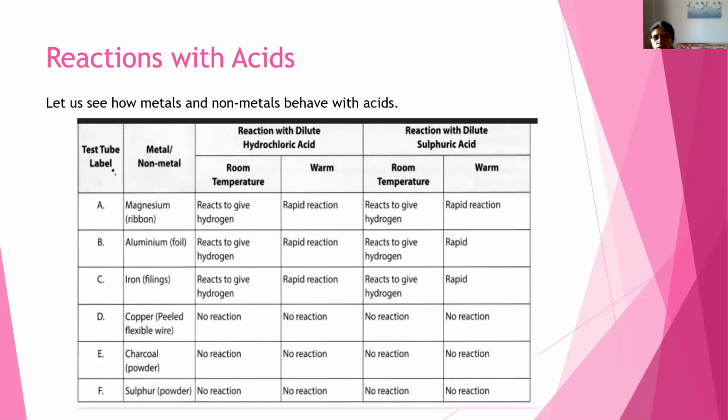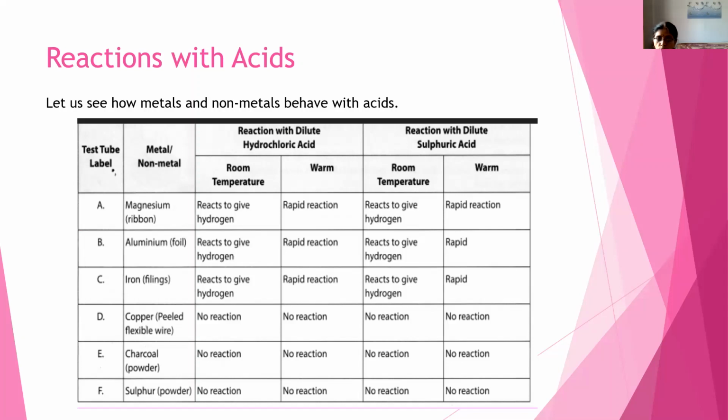But copper does not react with hydrochloric acid at room temperature. So there will be no reaction when we put copper in dilute hydrochloric acid. In the same way, dilute sulfuric acid also will not react. So magnesium reacts with dilute hydrochloric acid as well as dilute sulfuric acid, and it liberates hydrogen gas. The same is true of aluminium and iron. But copper does not react with dilute hydrochloric acid and dilute sulfuric acid. So there will be no reaction.